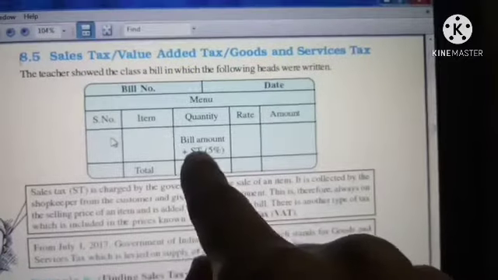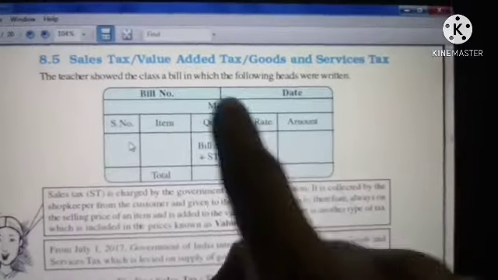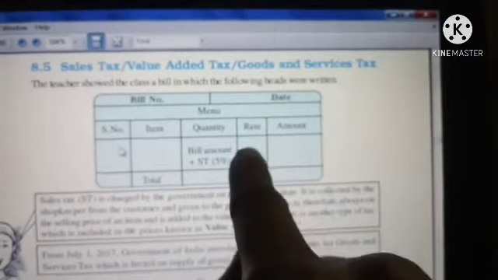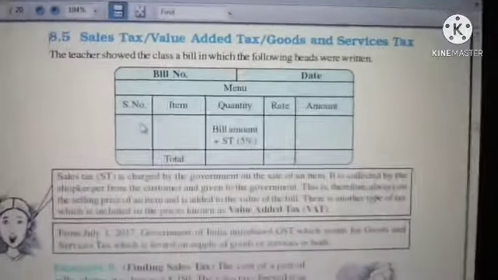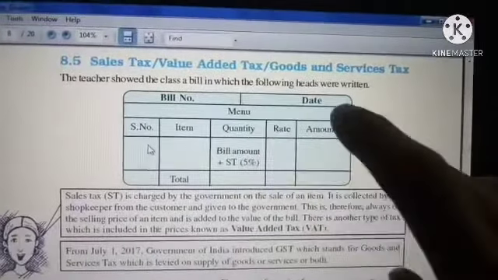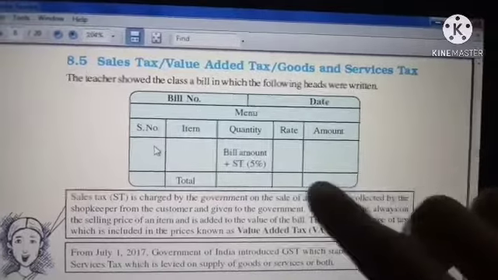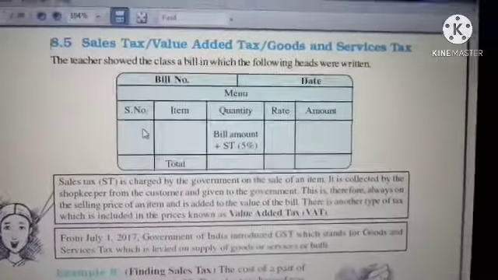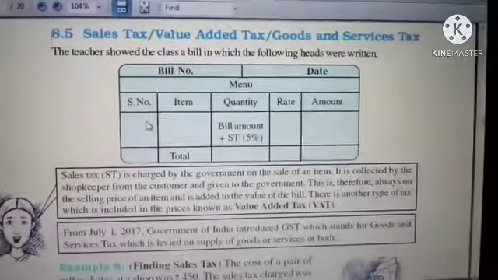Then the rate for 1 packet, how much it is. The rate is the amount for each packet. So if you are buying 10 packets, you multiply by 10 and write the amount, and adding it up you will get the total amount. So the bill amount will be with sales tax or with GST, anything.